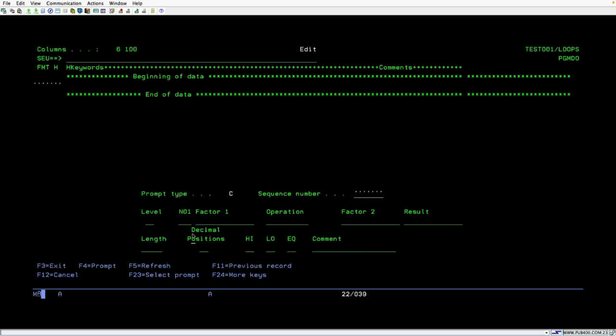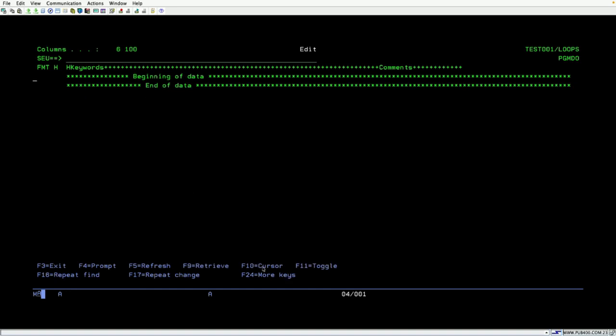Okay, and what about the length and decimal? Here itself we can define them, and you can declare that specific field if you want to. So you can perform the calculation, and at the same time you can also declare that field in the C spec as well. So this is another way of declaration.